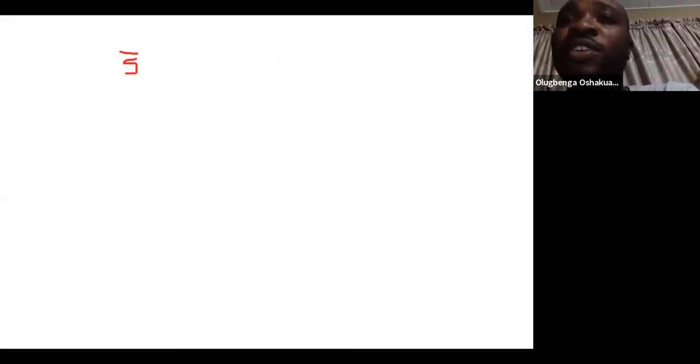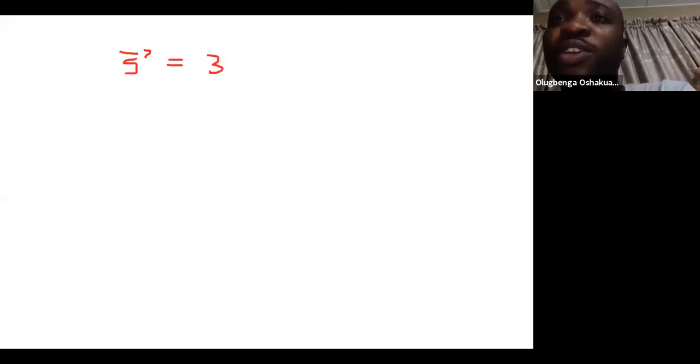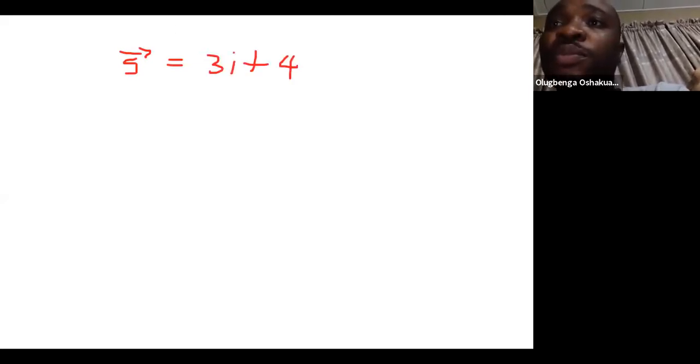So let's play more with this displacement S, which is 3i plus 4j meters.